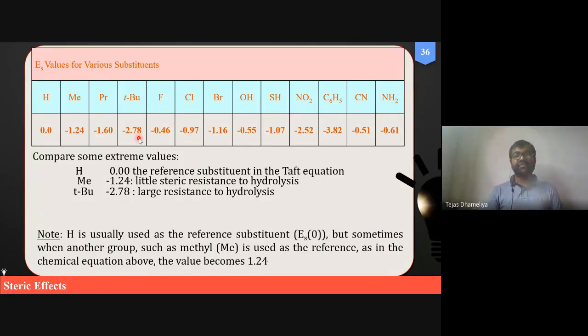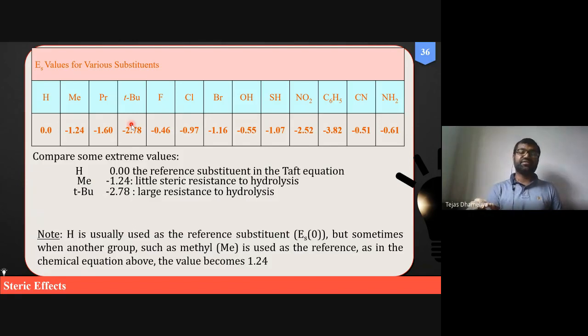So we can assume there is a lot of impact of the bulkiness of a functional group on the Taft steric constant, rather than electron donating and electron withdrawing capacity, because here the rate of hydrolysis is independent of those, or maybe there is a contribution, but that contribution is less than the bulkiness of the molecule.